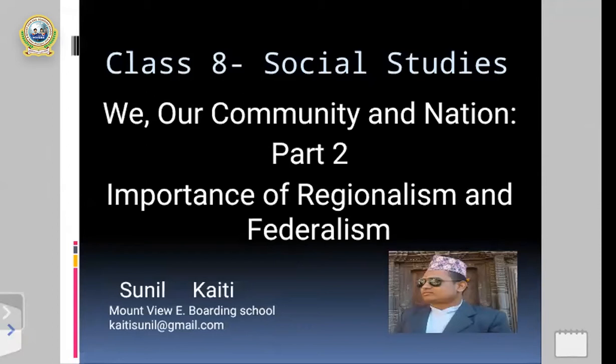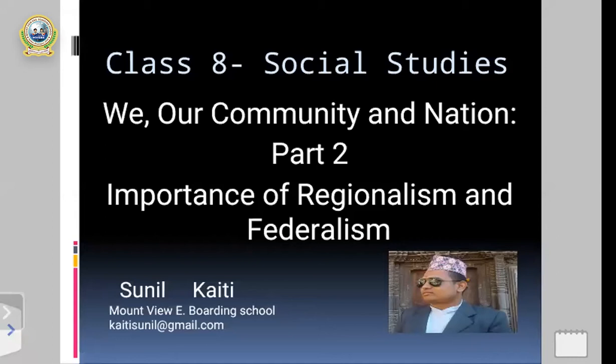So today in this class we are going to discuss part 2 from unit 1, that is importance of regionalism and federalism, right? In the previous class we had discussed the first part from the first unit, that is development and its process.